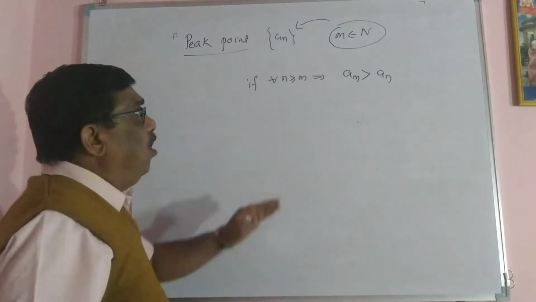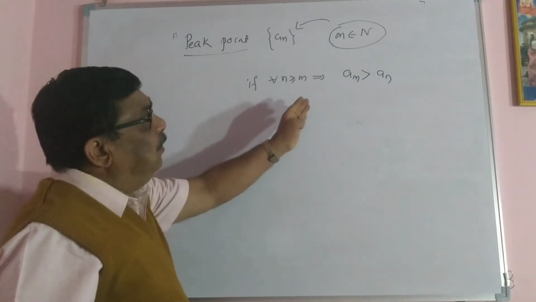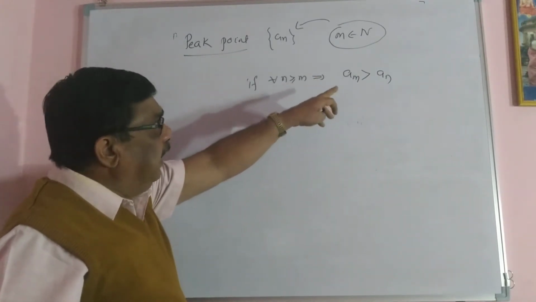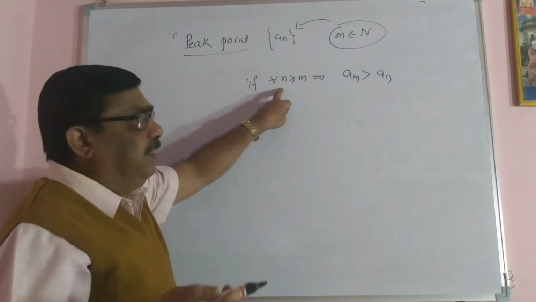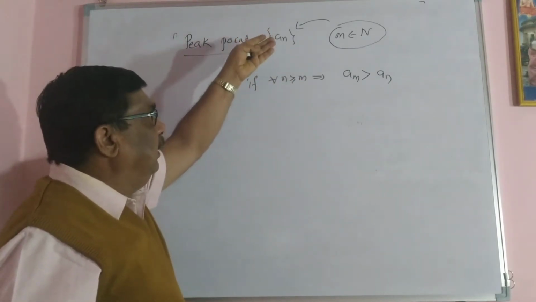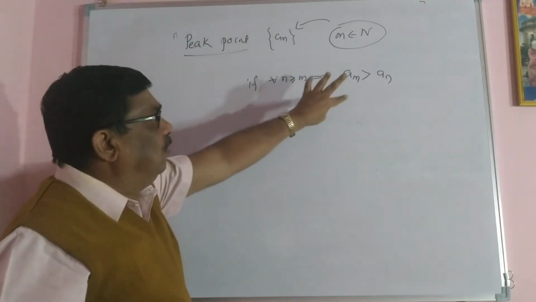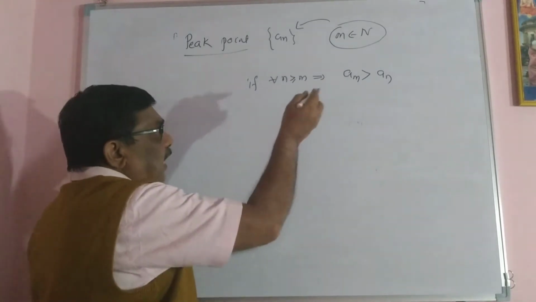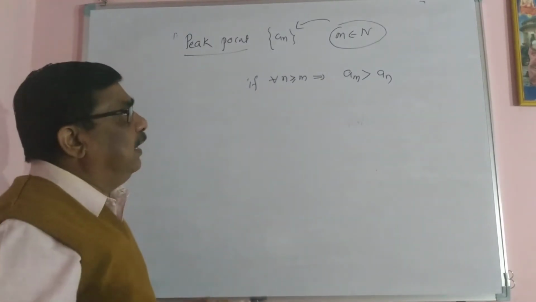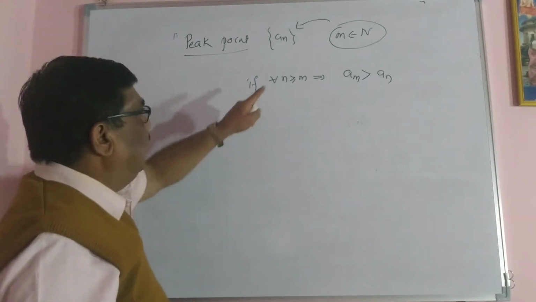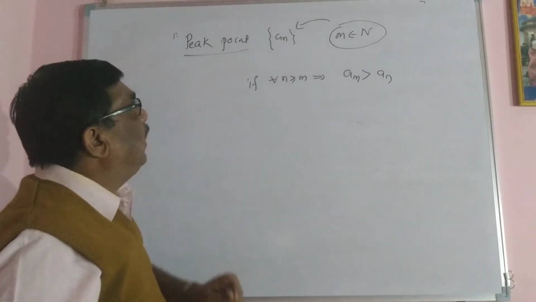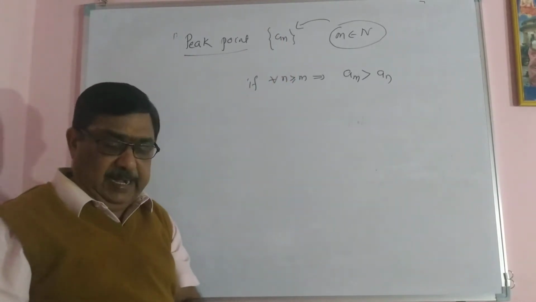In other words, the term am becomes greater than the terms an for all n greater than m. So am is a bigger term than that an term. Then we say that m is a peak point of that sequence An.